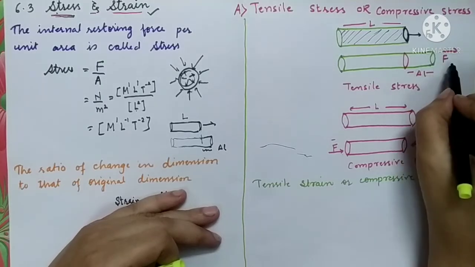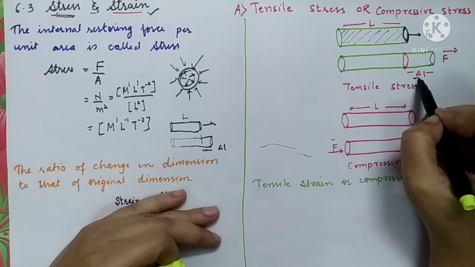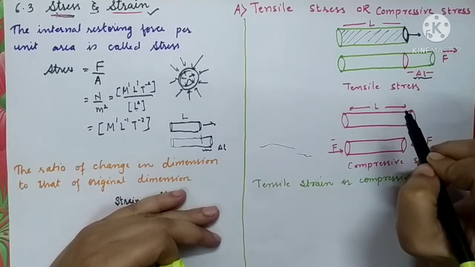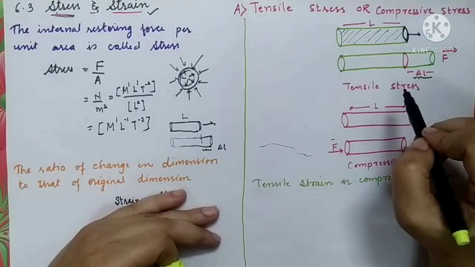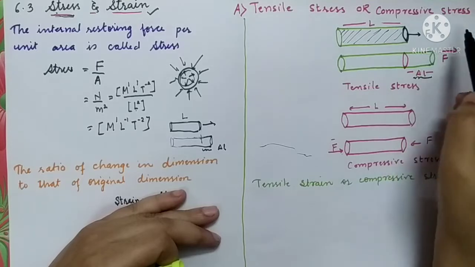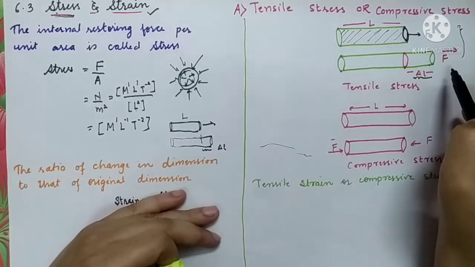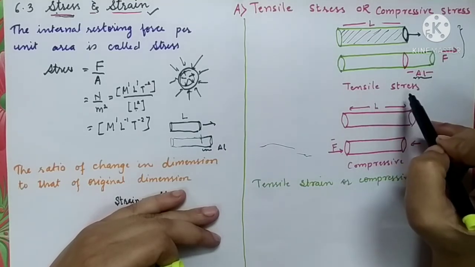So we have applied that force and the rod has elongated. The length has increased by the amount, say delta L. These are the changes which correspond to the change in length. Such a type of force that we have applied is called tensile stress.